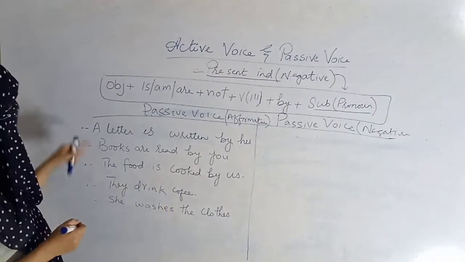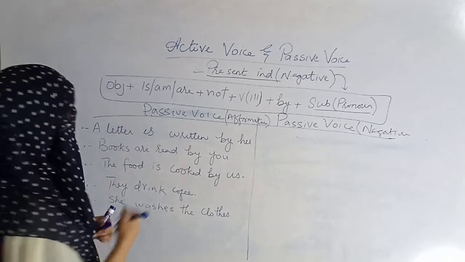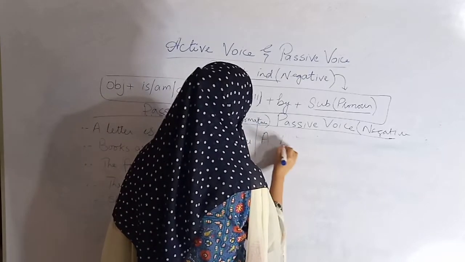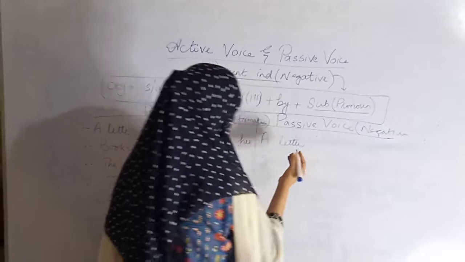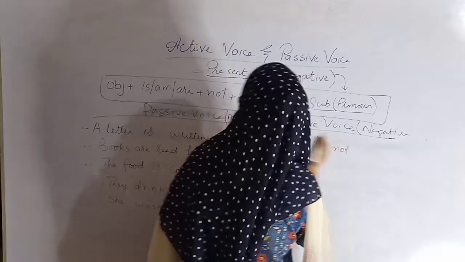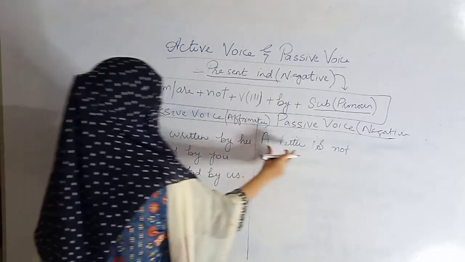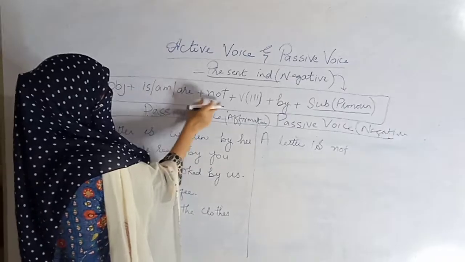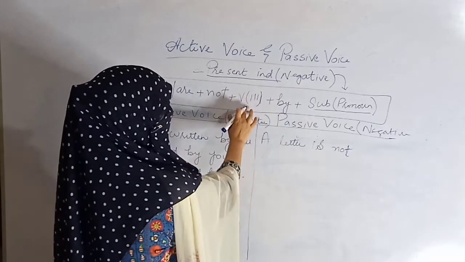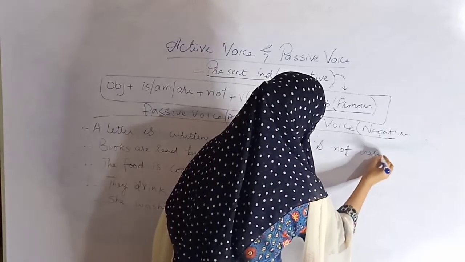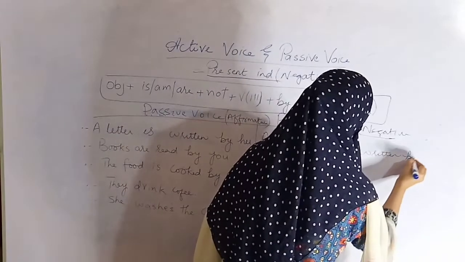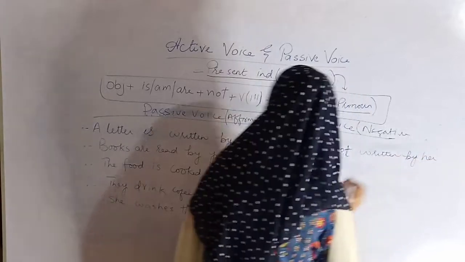Alright, so a letter is written by her. How will you make it negative passive voice? A letter is not written by her. You can see here the object is a letter, then is, then not, then verb third form, by her.